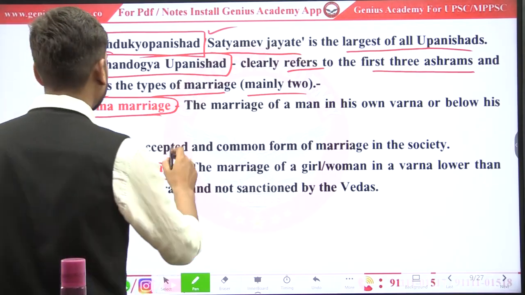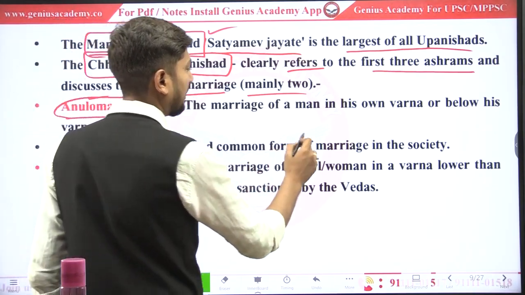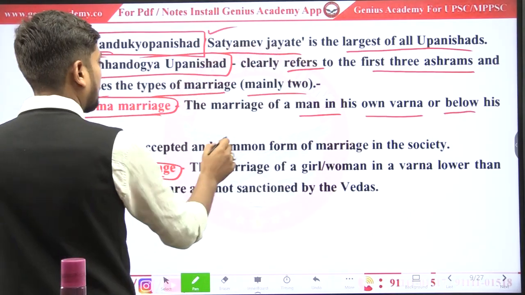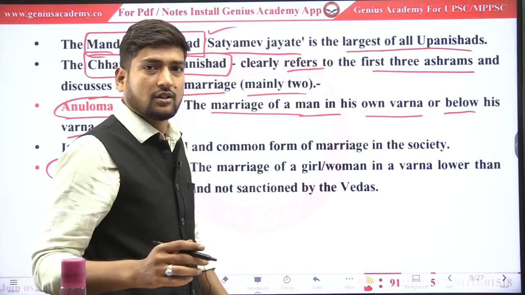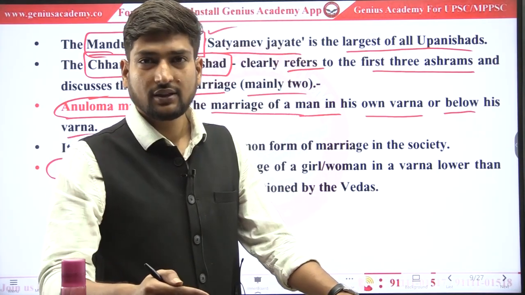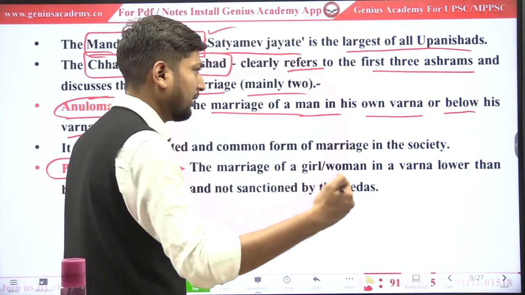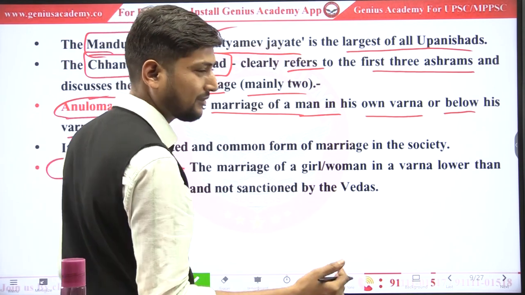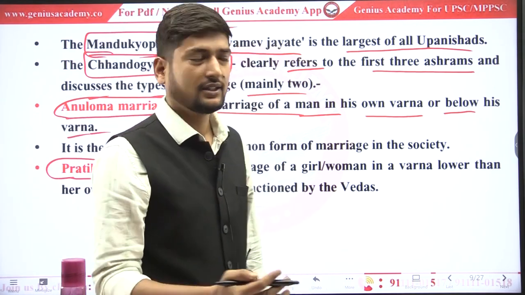What was given in this? What is the meaning of Anulom Vivah? A man in his own varna or below his varna, the man used to marry. तो जो man है वो he can marry in his own varna or the below varna. The girl could be below his varna or of his same varna.